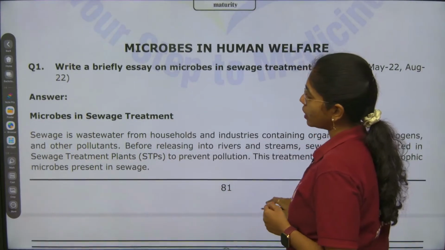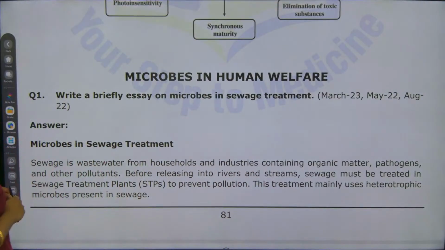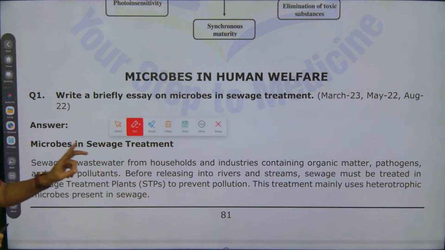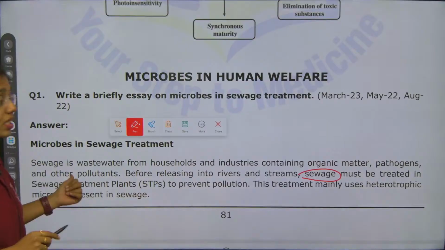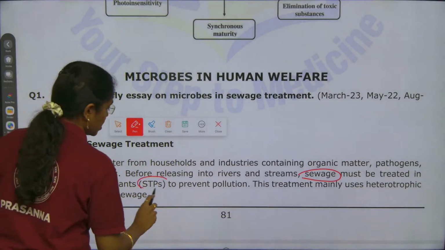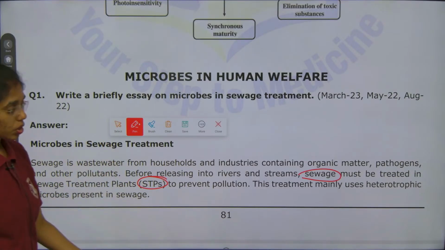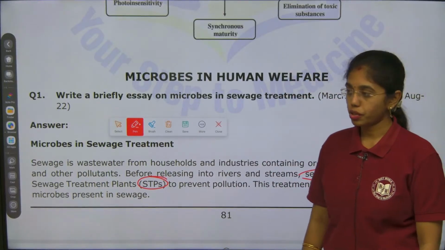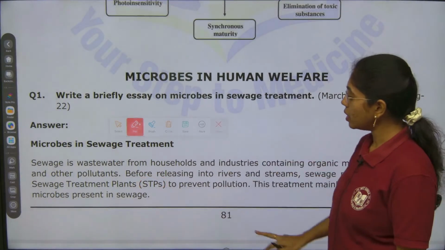So, here if you see the answer, microbes in sewage treatment. Sewage is waste water from households and industries containing what? Organic matter, pathogens and other pollutants. Before releasing into the rivers, streams, sewage must be treated in a sewage treatment plant, that is STPs. This treatment mainly uses heterotrophic microbes present in the sewage.